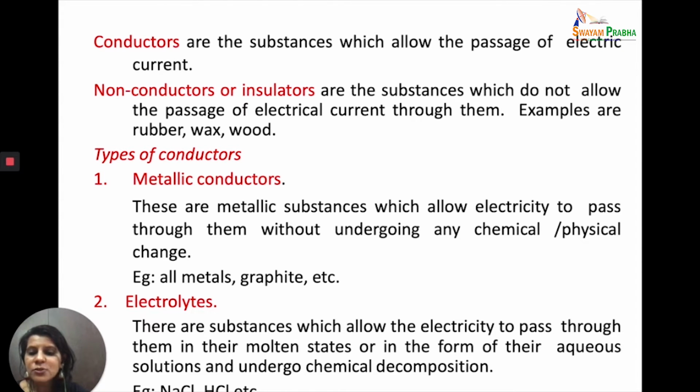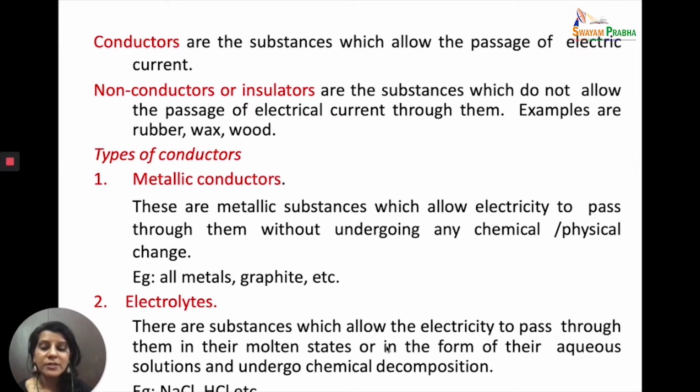Then we have electrolytes. The electrolytes are those substances which allow electricity to pass through them either in the molten state or in the solution state. There are substances like sodium chloride. If you melt them, that is, you take the molten form of sodium chloride, then they will allow electricity to pass through them. Or you dissolve sodium chloride in water, that is, you make an aqueous solution of the electrolyte, then again they will allow the passage of electric current.